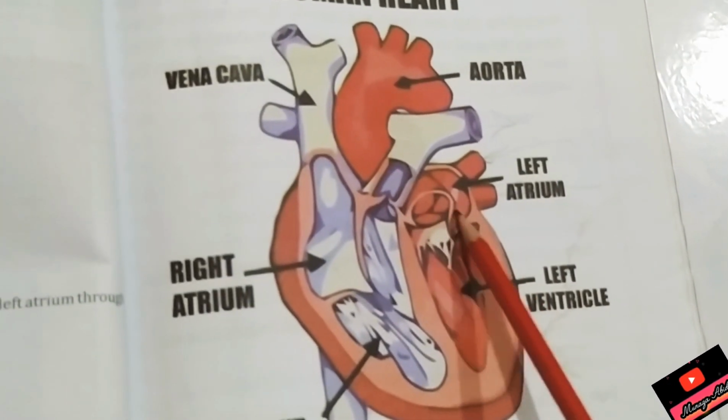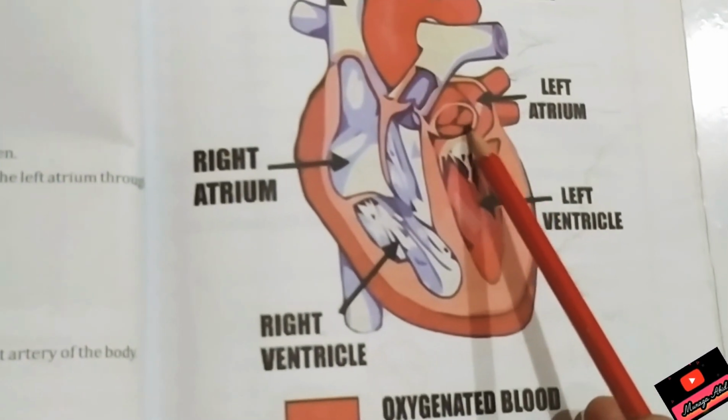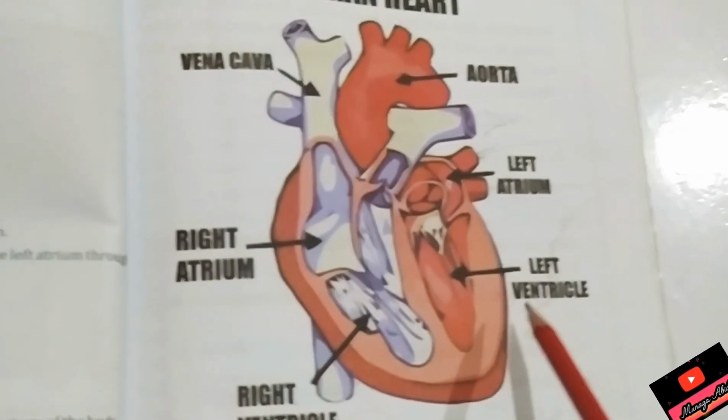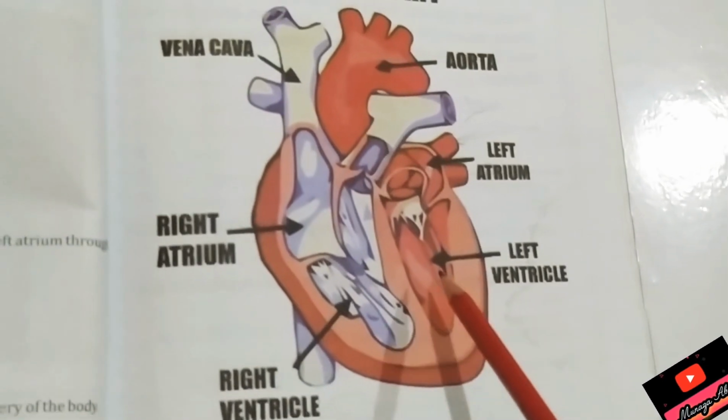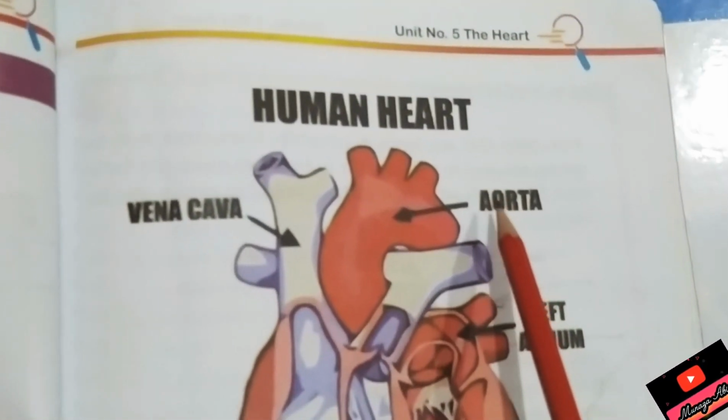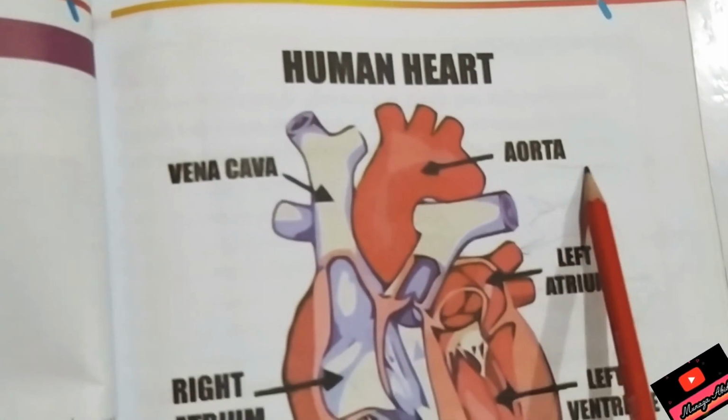The left atrium contracts, and the blood is shifted to the left ventricle. The left ventricle pumps, and the blood is given to the whole body through the biggest artery called the aorta.